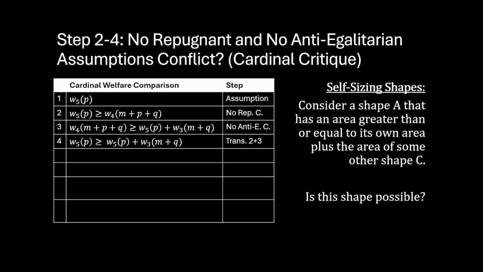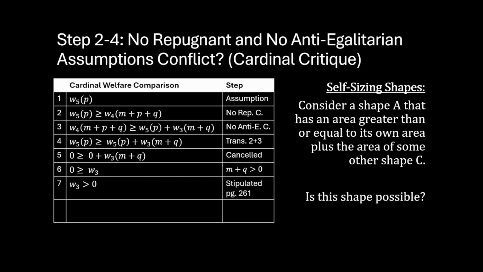So starting with steps 1 through 4 of Arrhenius's proof, we can continue by canceling out the value of W5P from both sides of step 4, and then by simplifying by setting the population value m plus q greater than 0, and arriving at the conclusion that W3 must be less than or equal to 0.